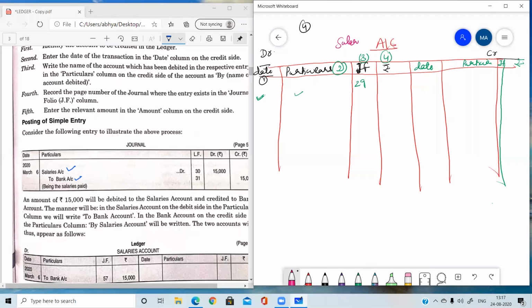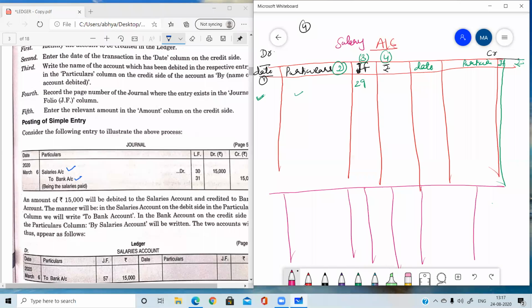We can make the first account as a cash account. It hardly matters which account we make first. So this is the cash account. The other account I am making is also a cash account. This is the format I have drawn for the cash account.